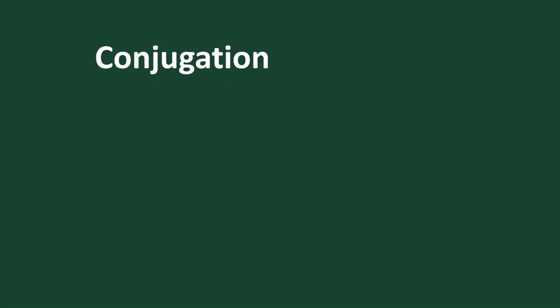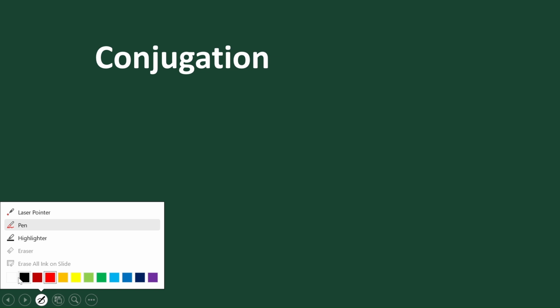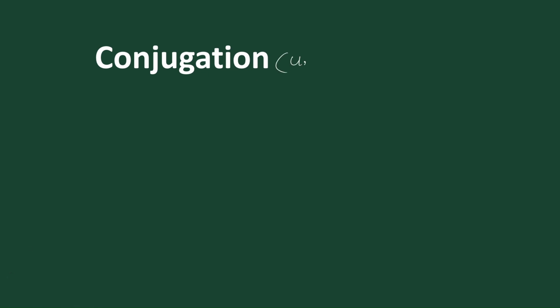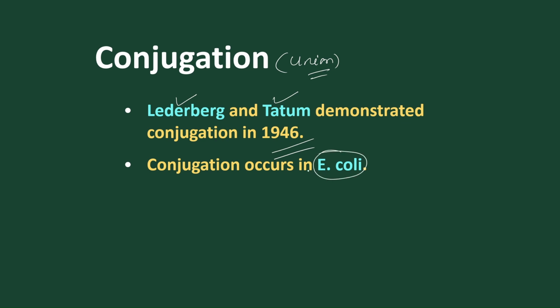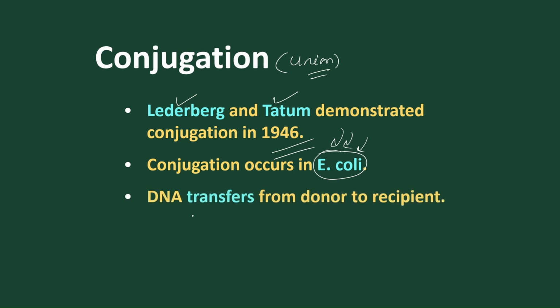Now let's move to the next method of sexual recombination, which is called conjugation. What do you mean by conjugation? Conjugation means union. Conjugation was described by the scientists Lederberg and Tatum in the year 1946. They used the bacterium E. coli, and they found that DNA is transferred from the donor cell to the recipient cell by the process of conjugation, with the help of the conjugation tube.